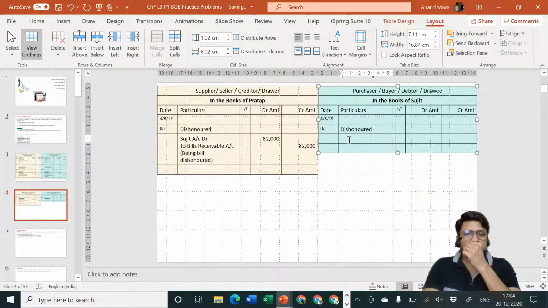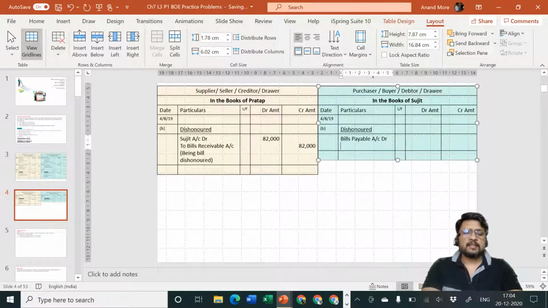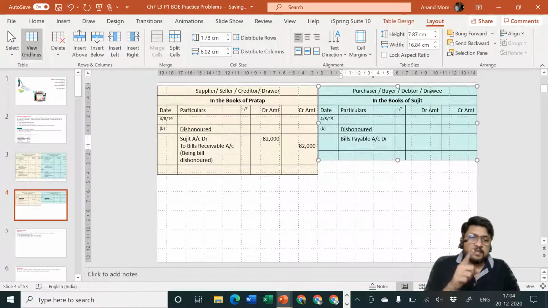Okay. In case of Mr. Sujit, the entry will be the bills payable, the written promise which we had made in the past on 1st June has now lost its value. In fact, our goodwill also is now affected. Bills payable has gone. It is useless. It is irrelevant. And at the same time, Mr. Pratap, to whom we owed money, is still our creditor.